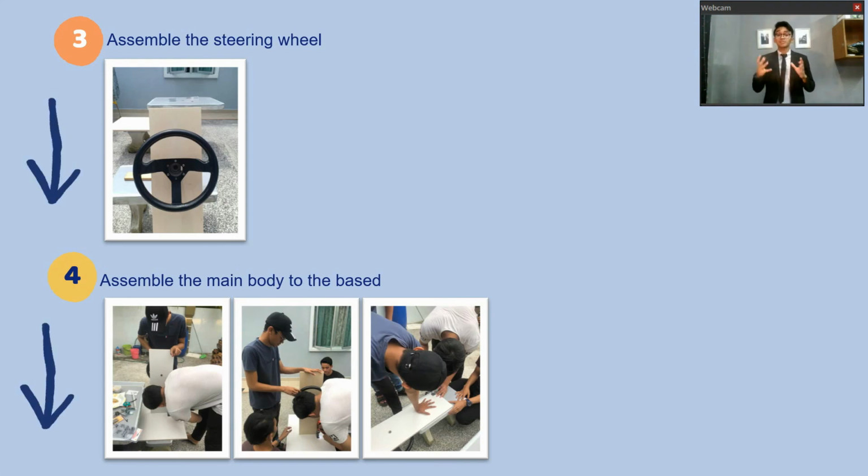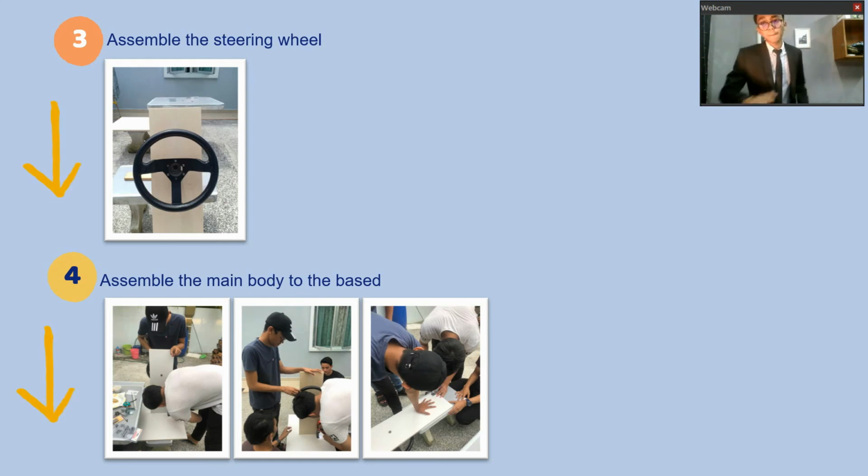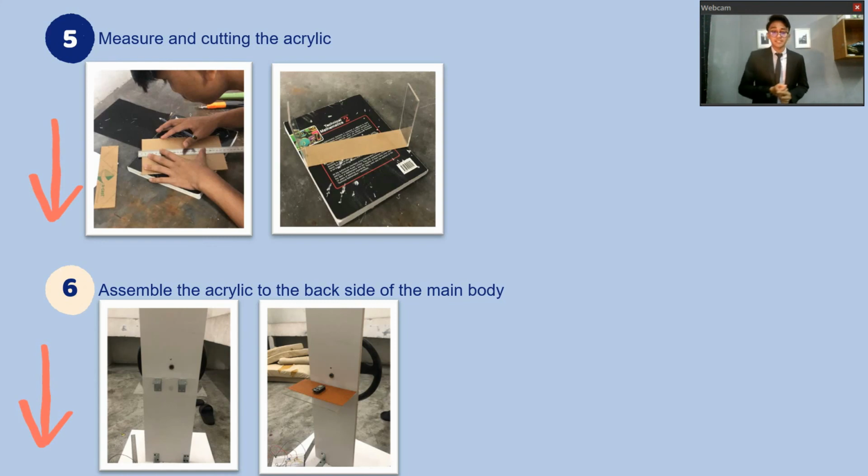Fourth, we assemble the main body to the base using L-shaped brackets, so the main body can stand up steadily. Next, we measure and cut the acrylic. For the acrylic, we use 28 by 12 because this fits perfectly with our main body. We cut the acrylic using a plastic cutter, and after cutting, we assemble the acrylic to the back side of our main body using L-shaped brackets.